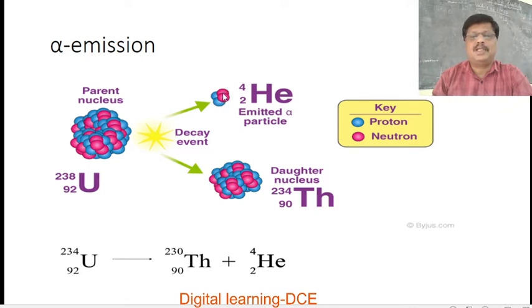There are 2 protons and 2 neutrons held tightly, bound to form a helium nucleus. So uranium decays to thorium and an alpha particle with release of a large amount of energy called disintegration energy.